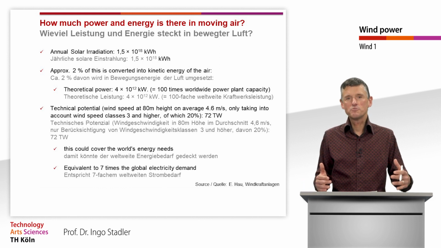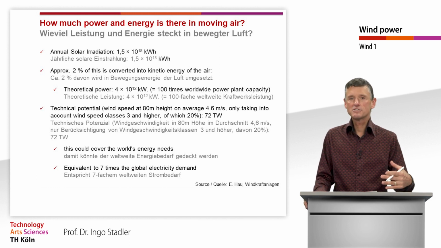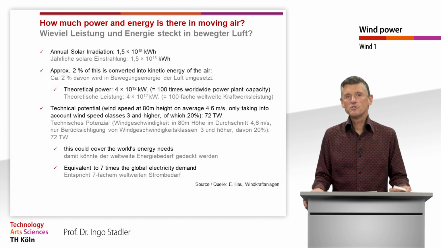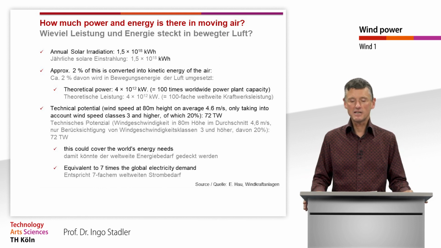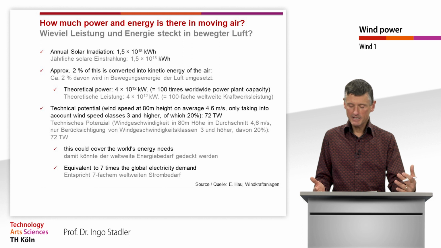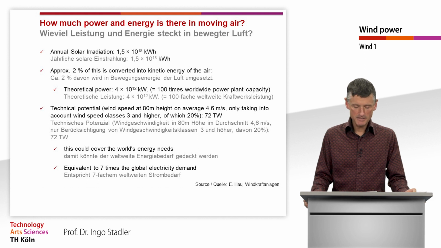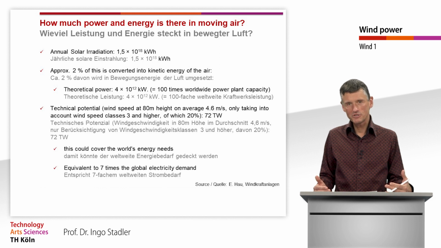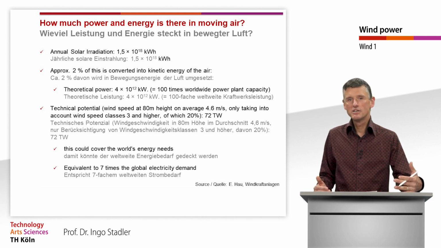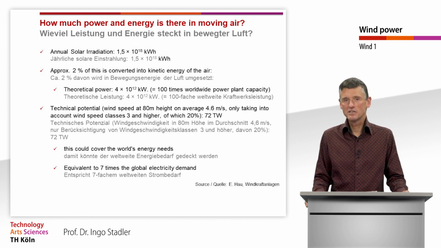And when we then only take the better sites into consideration that have a wind speed class of 3 or higher, and of those sites, because we cannot use all of them, only 20%, we come to an annual energy that we are able to gain of 72 terawatt. And therefore, I need to say that that almost corresponds to the annual energy demand of all the Earth. And when we only look at the electricity demand, that is 7 times more than the electricity demand.